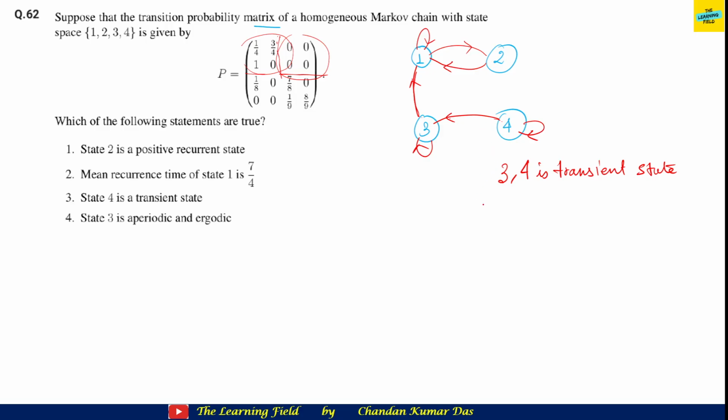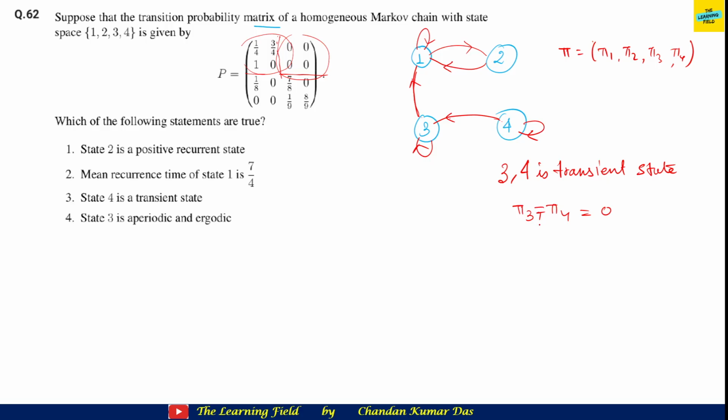And also, you can see that 3 and 4 are transient states. That means if pi is the stationary distribution, pi 1, pi 2, pi 3, pi 4, then since those two are transient states, pi 3 equals pi 4 equals 0.